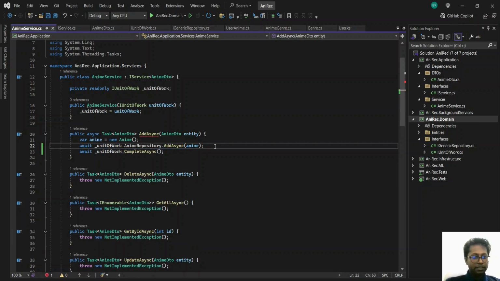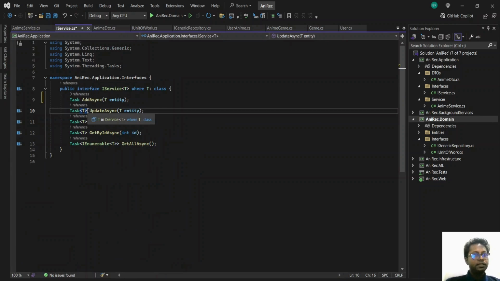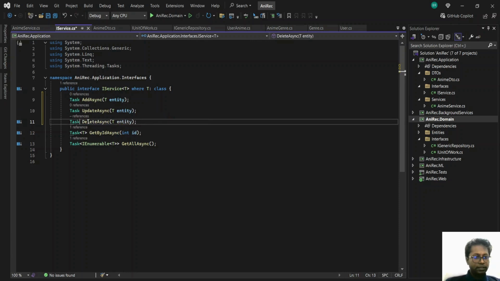So we'll commit this. Yeah, I think we need to change the interface here, because this will just be a task. It doesn't need to return anything, obviously. So delete the async as well. Delete the async, actually, do we need them to delete it based on entity?